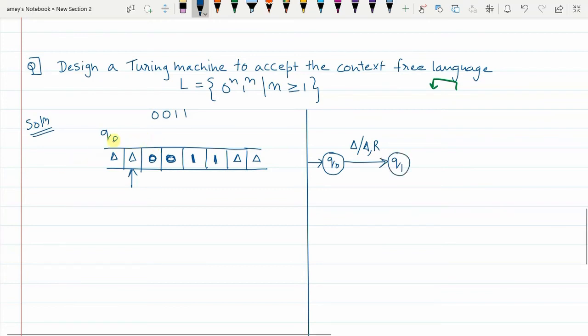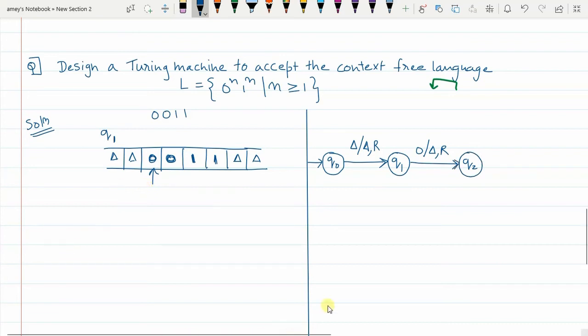Okay, so the same changes I will do here. Delta is encountered, delta will be replaced with itself, the pointer moves one place to the right, and the pointer comes here. I am in Q1 state. Now in Q1 state, when the first 0 is encountered, 0 will be replaced with delta, that means I will wipe this 0 and the pointer moves to the right.